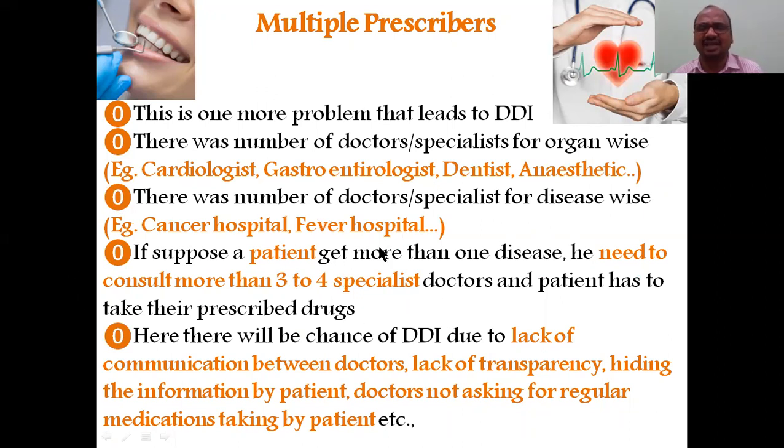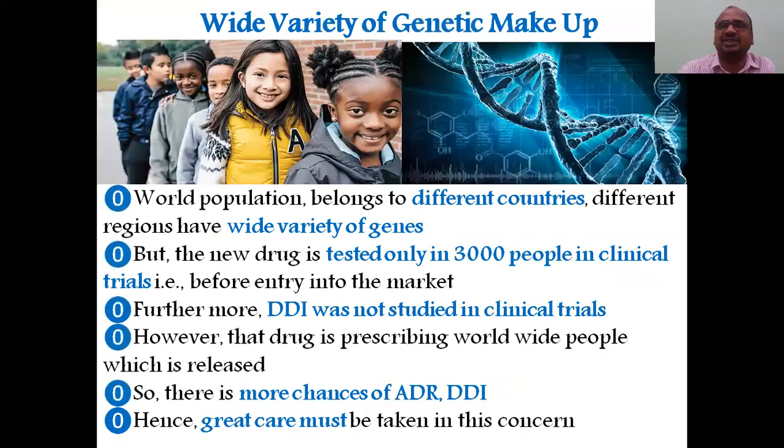So this causes a need to consult 3 to 4 specialists. If the patient has more than one disease, he needs to consult more than 3 to 4 specialists. Nowadays, even for a single disease, you need 3 to 4 doctors. It may be a problem. Here there will be a chance of drug interaction due to lack of communication between the doctors, lack of transparency, the patient hiding information, doctors asking for regular medication. All these things you have to consider.